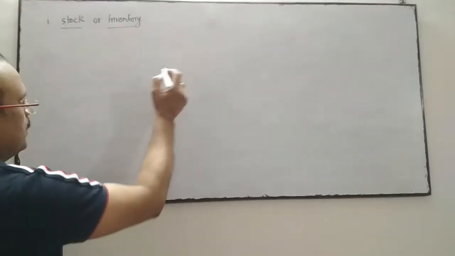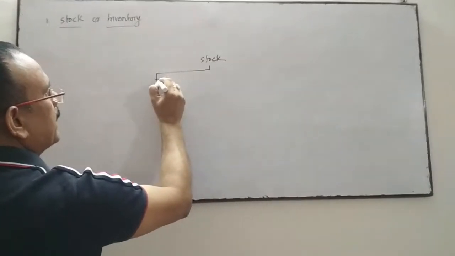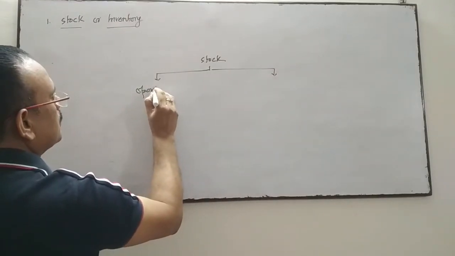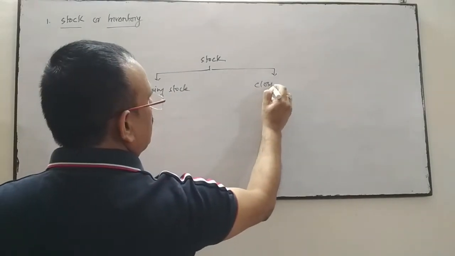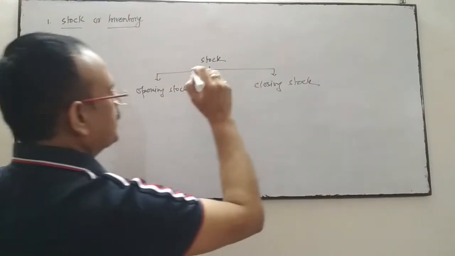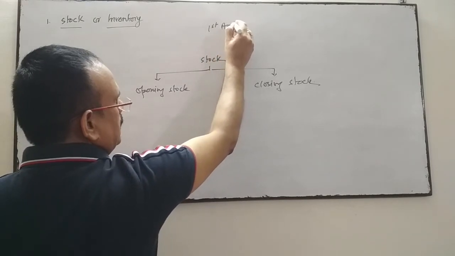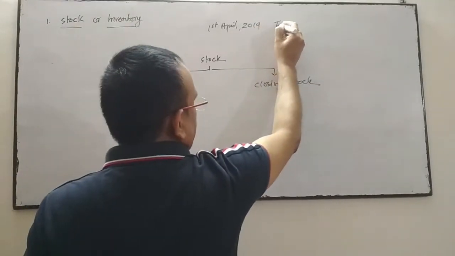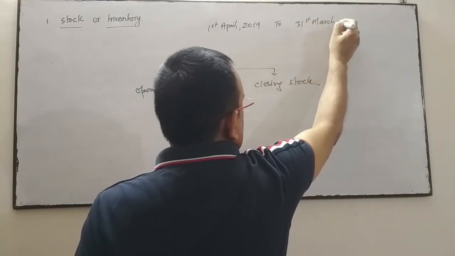So stock may be classified as opening stock and closing stock. Suppose our financial year starts from 1st April 2019 and closes on 31st March 2020.